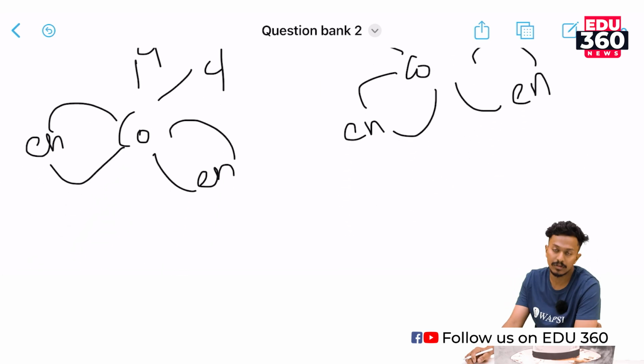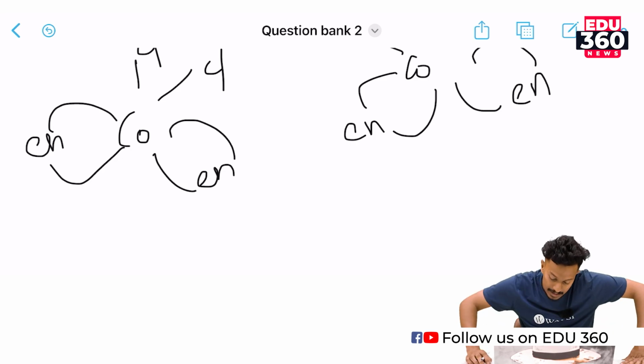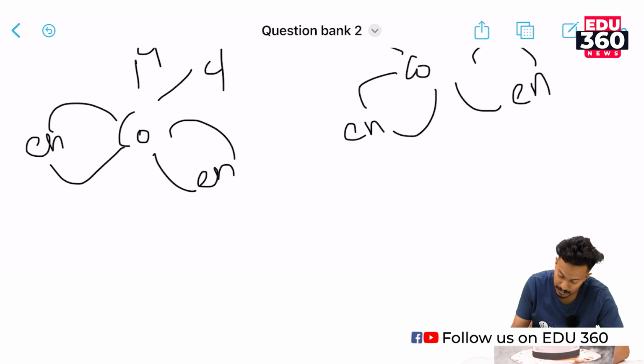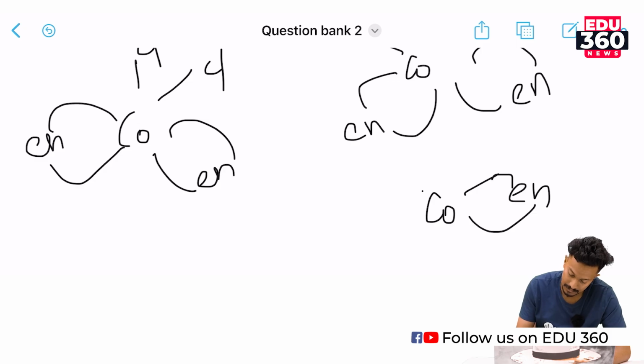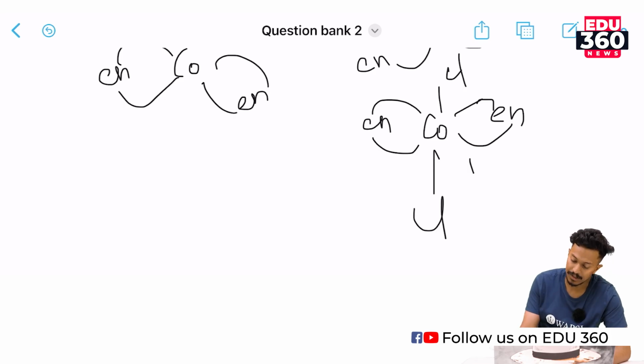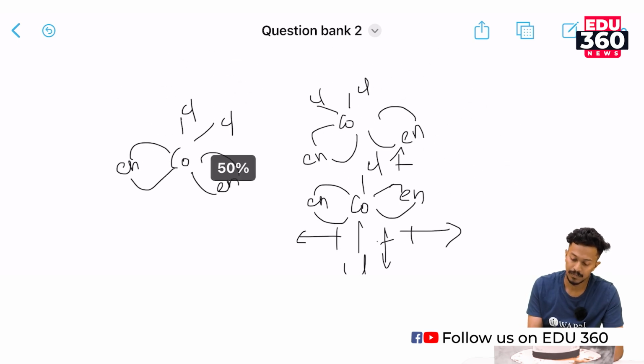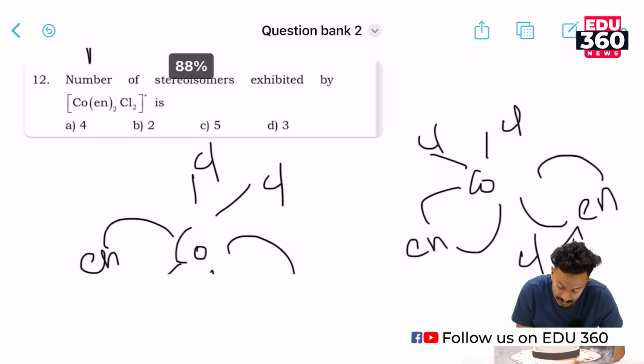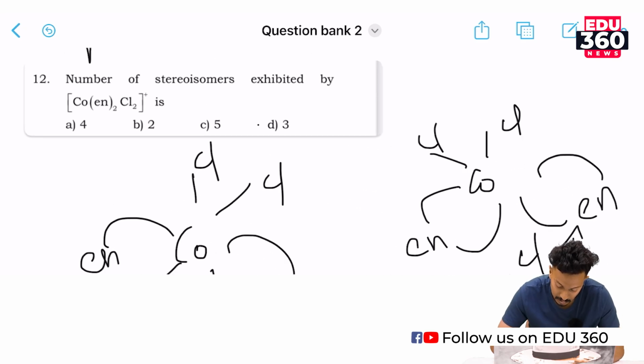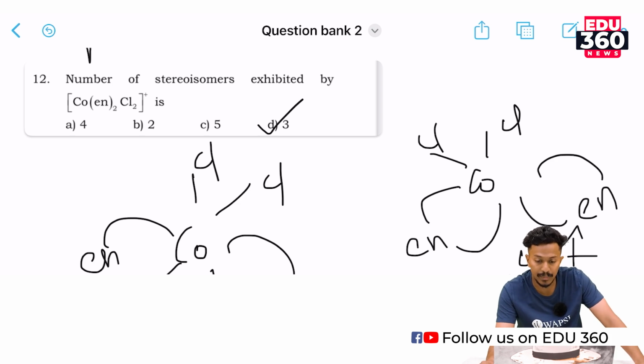These are the 2 cis structures of this compound, and the only trans structure would be Co with en, and Cl on opposite directions, like this, right. So there are in total 3 stereoisomers for this compound. So the correct option would be option D, right, 3 stereoisomers.